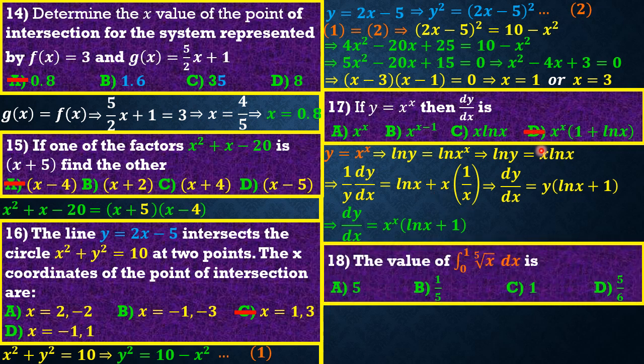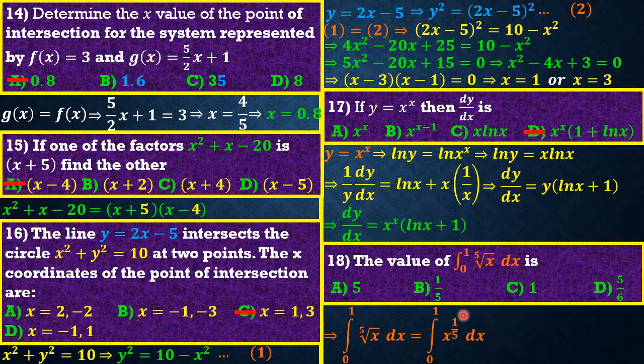Now question 18 reads that the value of the integral from 0 to 1 of the fifth root of x dx is, oh my god, guys, a question on integration has finally featured after a very long time. Okay, so that's the integral. We can write the fifth root of x as x raised to the power 1/5.